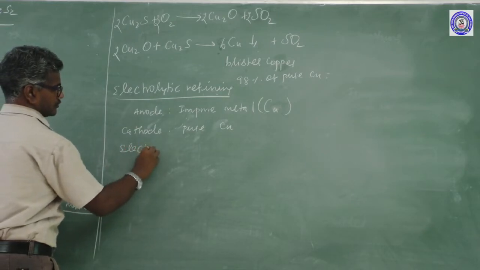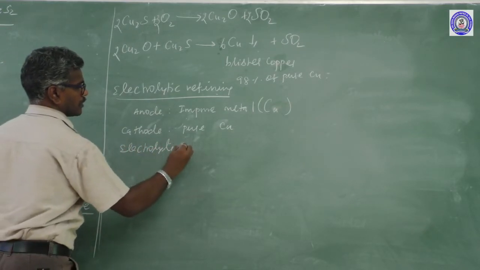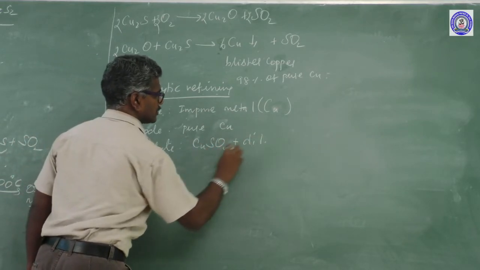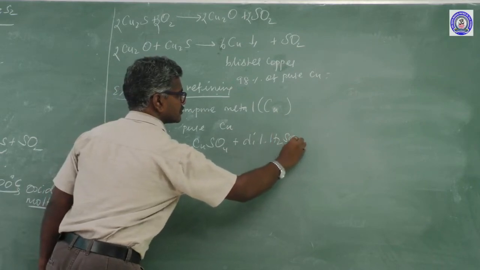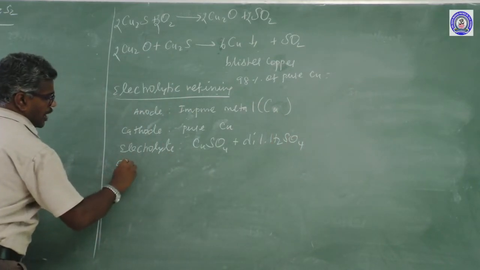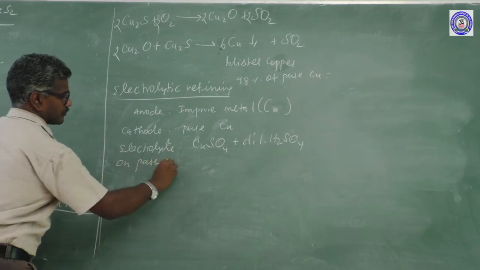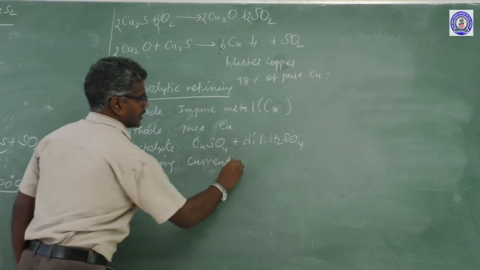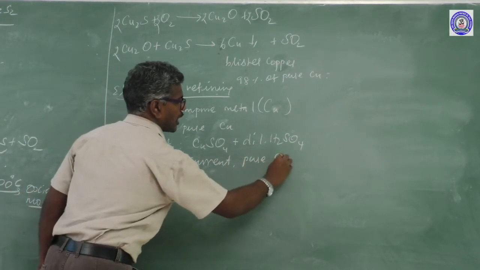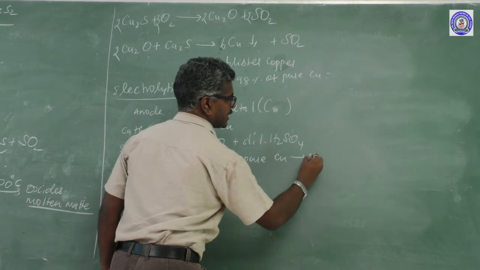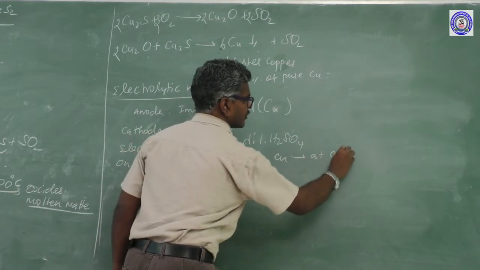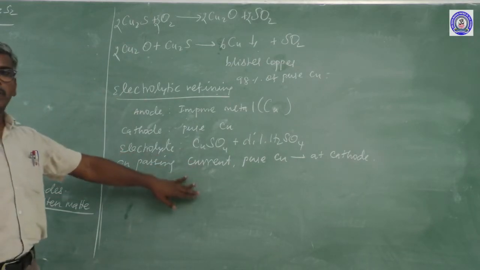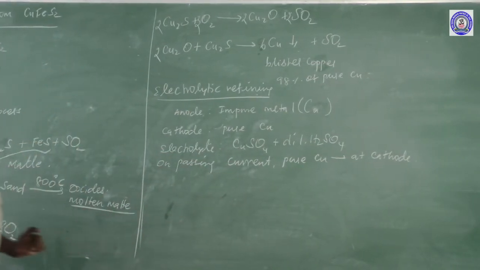Electrolyte, copper sulfate plus dilute sulfuric acid. On passing current, pure copper gets deposited at the cathode. This process is known as extraction of copper.